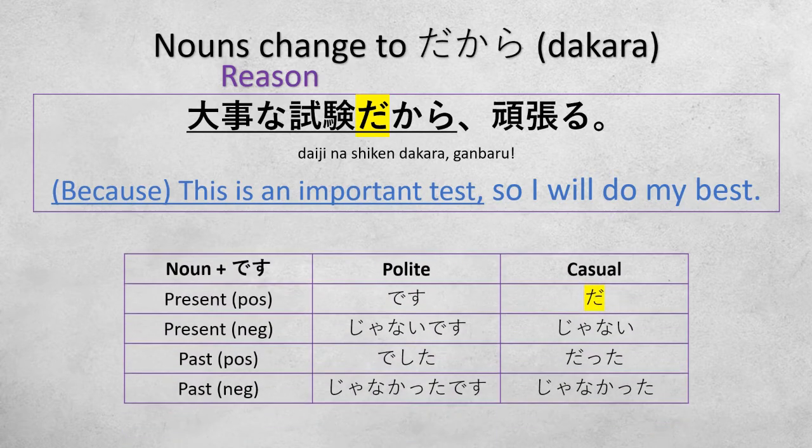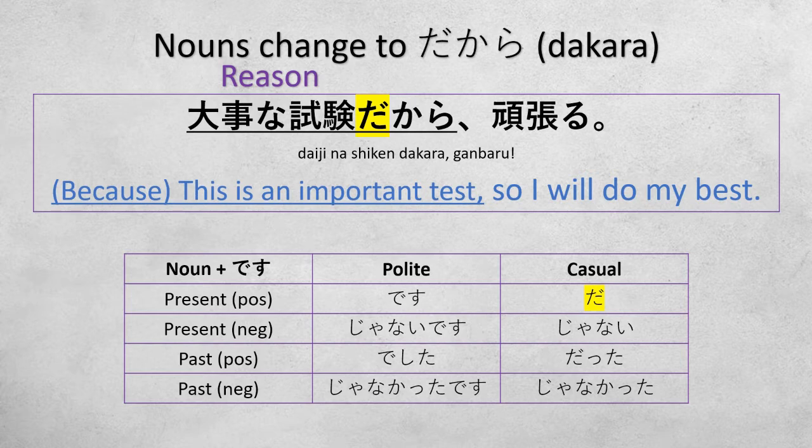Now the casual form of desu in the noun, if you can remember the previous lessons, gakusei desu, sensei desu, etc. The casual form of desu is da. So here we say daiji na shiken dakara ganbaru. Because this is an important test, I will do my best. Or this is an important test, so I will do my best.